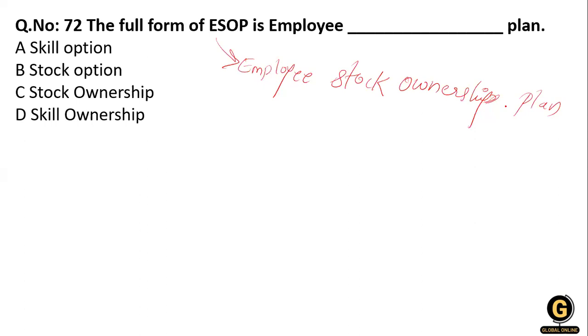ESOP refers to an employee benefit plan that gives the employees an ownership stake in the company. So it is a stock ownership plan. Option C is correct.